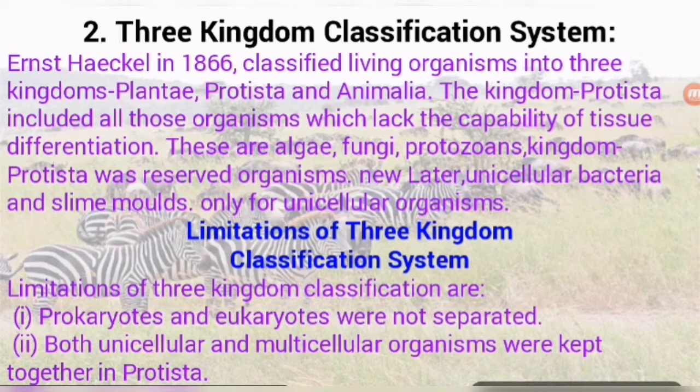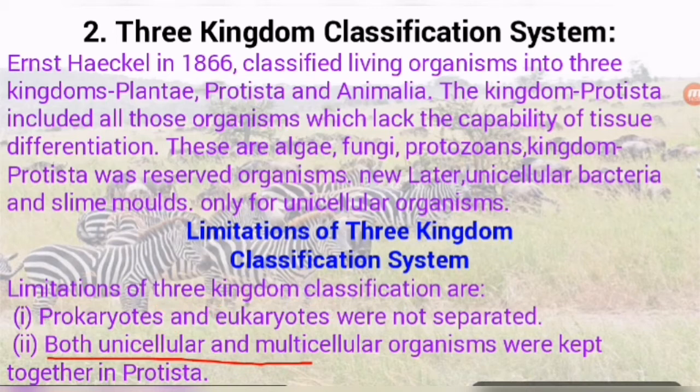So what are the limitations or demerits of this three kingdom classification system? What are the demerits? That is why it was discarded. Limitations: prokaryotes and eukaryotes were not separated. Protista is the new kingdom. In this, algae, fungi, bacteria are also included, slime molds are also included. That is why there is no separation of prokaryotic living beings and eukaryotic living beings.